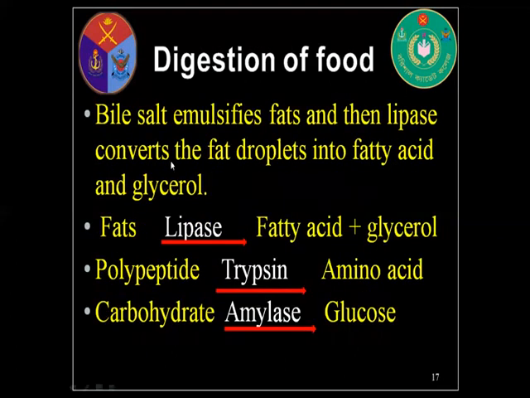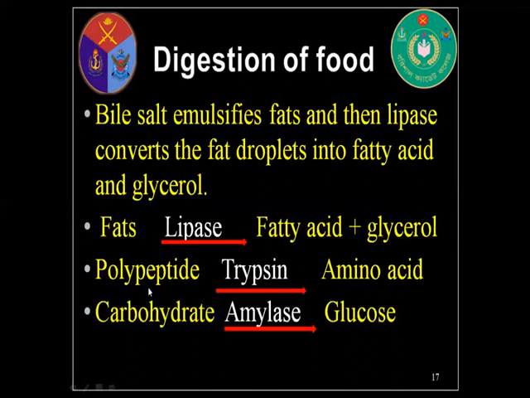At first, bile salts emulsify fats. Emulsify fats means bile converts fatty substance into simple small pieces, that is called emulsified particles, and these emulsified particles then convert into fatty acid and glycerol by lipase enzyme. So fats are converted into fatty acid plus glycerol by lipase enzyme. Fatty acid and glycerol are a simple form of fats, so the body can absorb this substance.